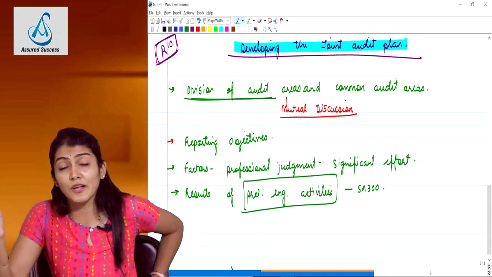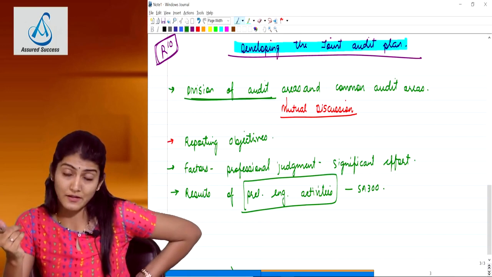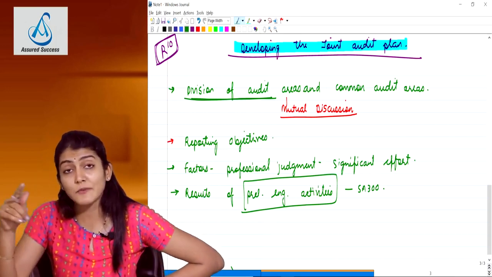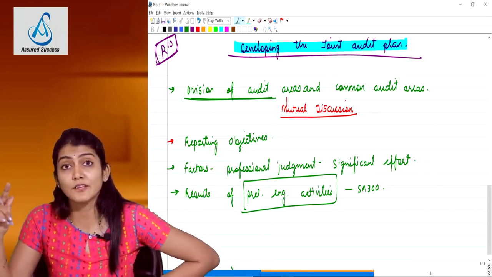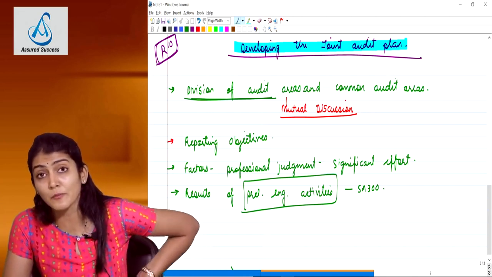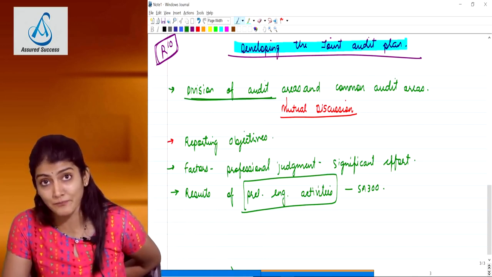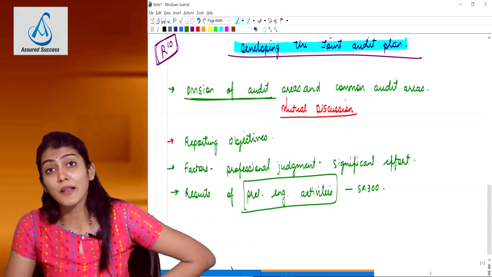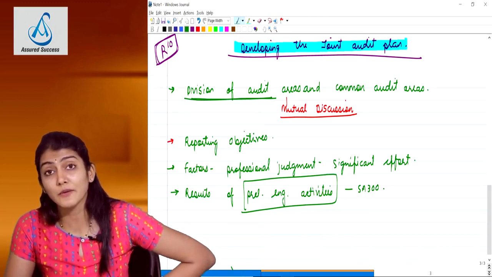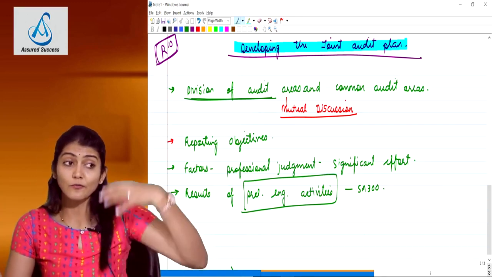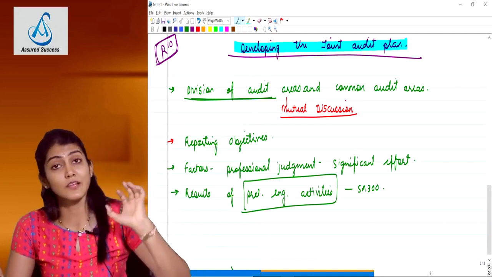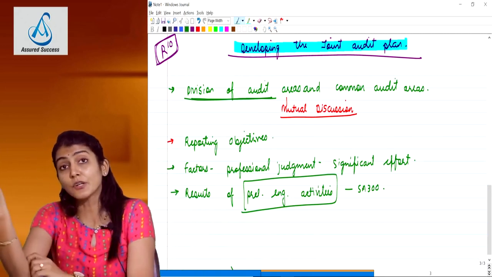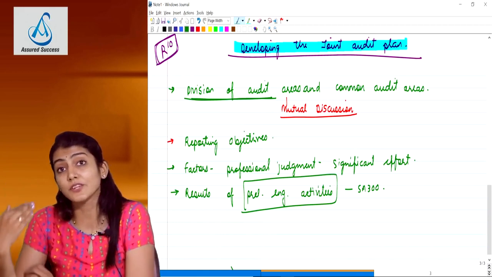In an initial audit engagement and a recurring audit engagement, in both cases, the engagement letter is to be issued in accordance with SA 210, preliminary work before you start preparing an audit plan. Second one, whether you can comply with the ethical requirements including independence. Third one, for a recurring audit, continuance of the client relationship. For an initial audit, the acceptance of the client relationship.